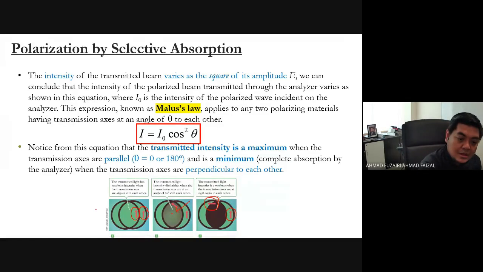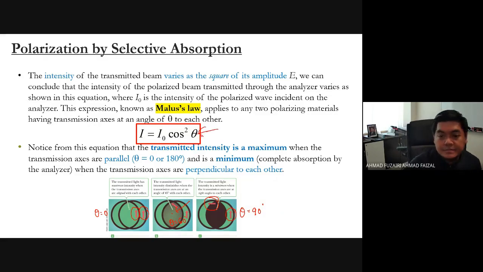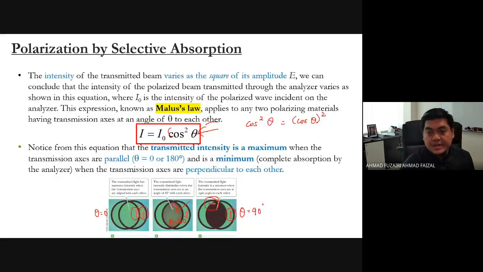In this case, let's say this is theta equals 0, this is theta equals 60, and this one theta equals 90. So all those values of theta we now put inside here. Cos square theta, cos square 90. Although it's written cos square theta, it should be calculated as cos theta, squared. It's as simple as that. Cos square theta, for those who know, is okay.